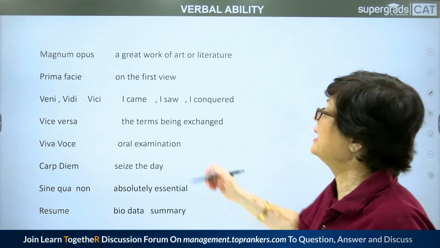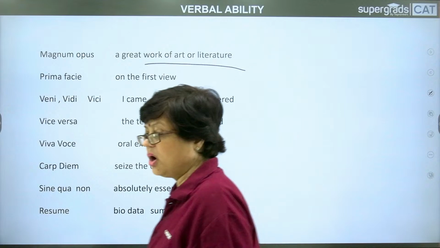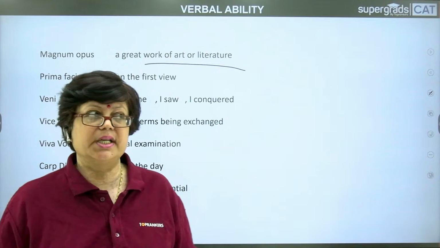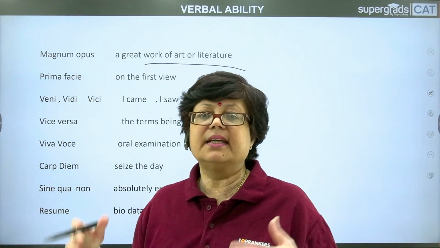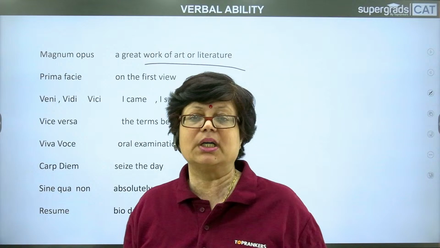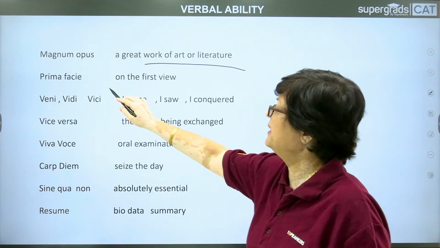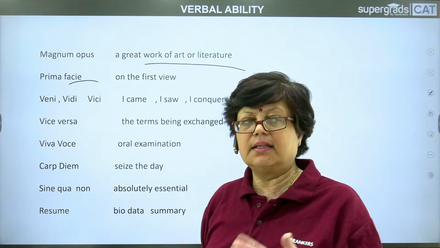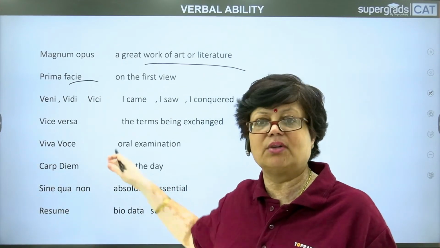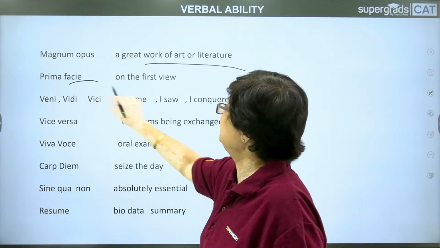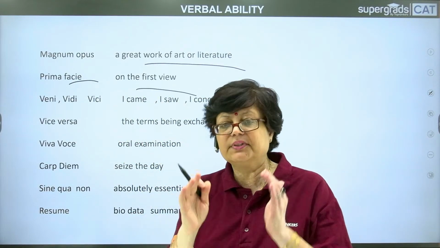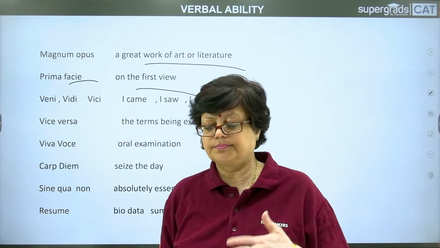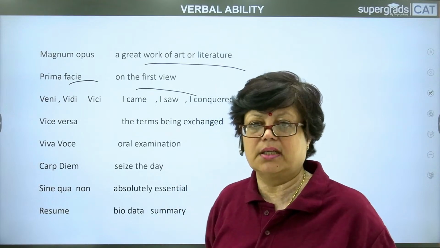Magnum opus. Magnum opus is a great work of art or literature. Any great work of art, music, literature, any movie, any great performance, any creative work, magnum opus. Prima facie, this has already been taken up today itself, in the initial stage of the video. Prima facie is on the first view. On the first view, prima facie. Generally, this word is used in the field of crime and investigation.